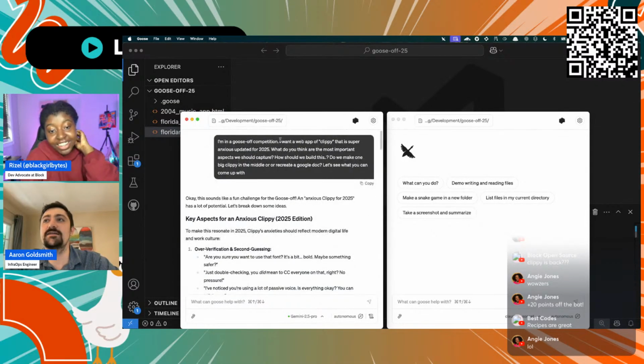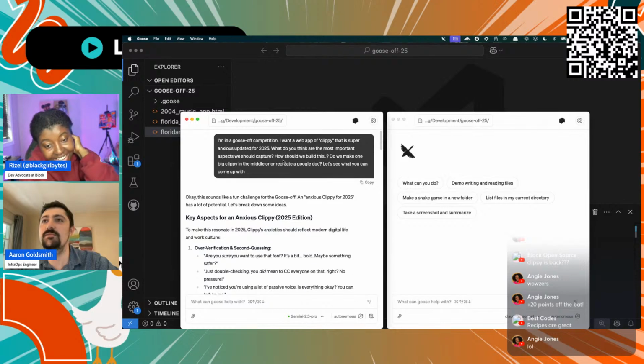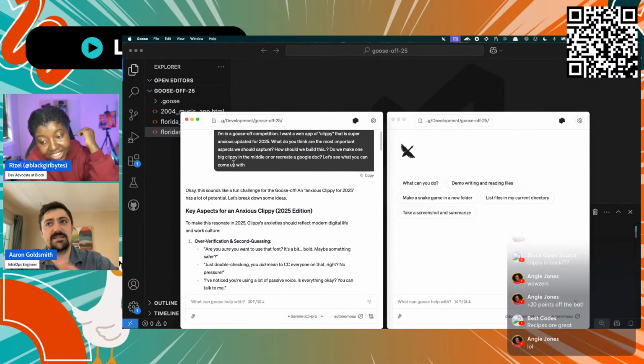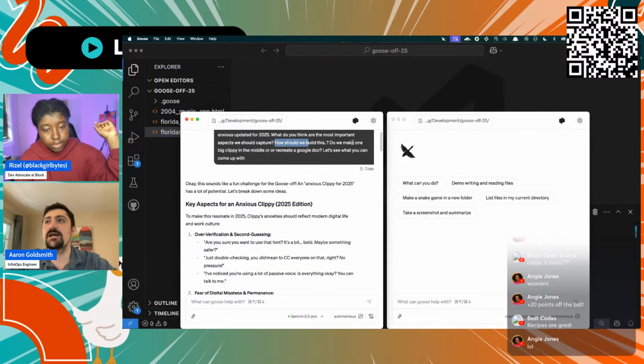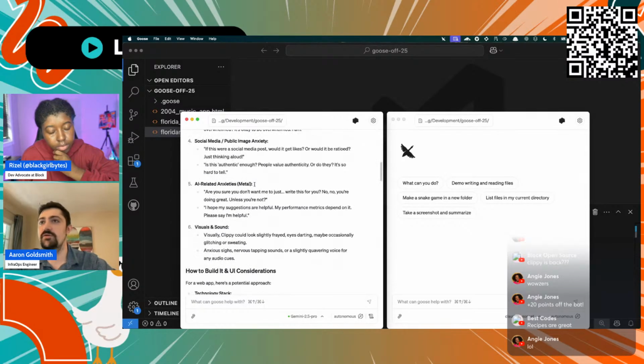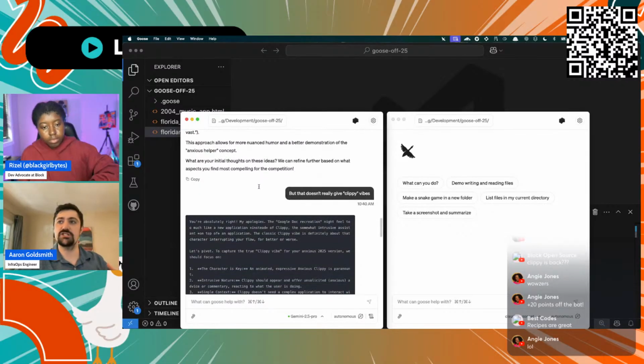And I told it I want a web app of Clippy. Basically gave it the task. And then I asked it a couple questions: what it thinks are the most important aspects that we should capture, how should we build it? And a couple of the things I was thinking of, like, do we make one big one, or just the Google Docs? So it came up with all these suggestions.